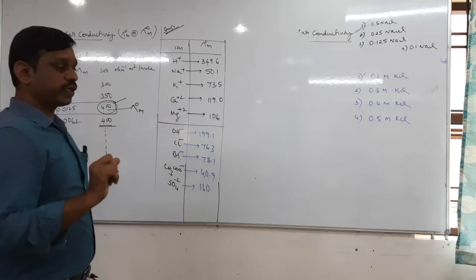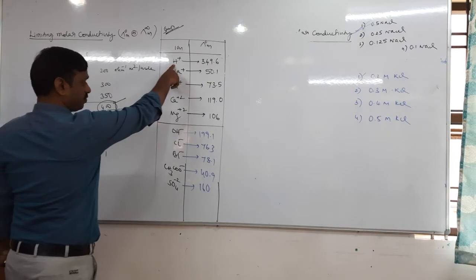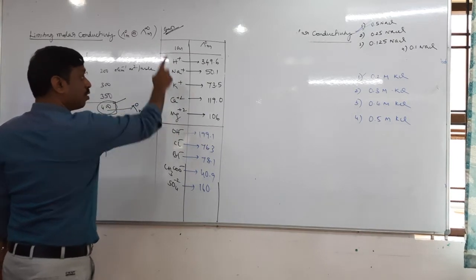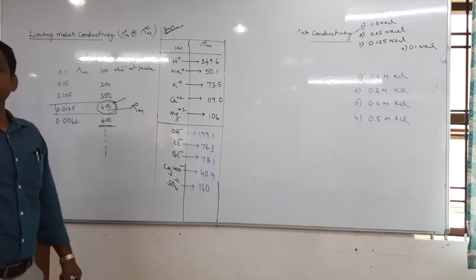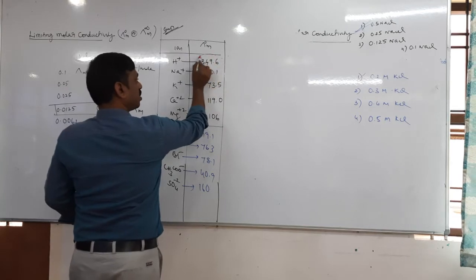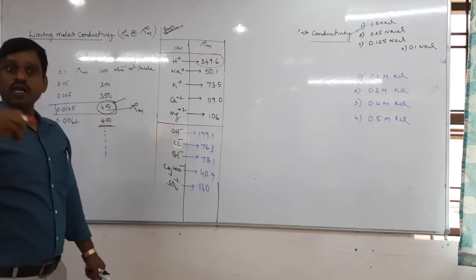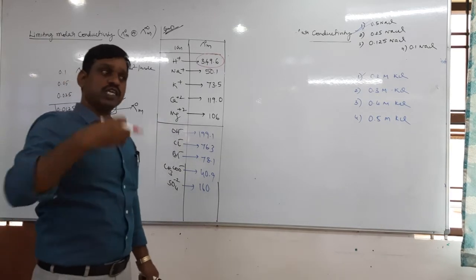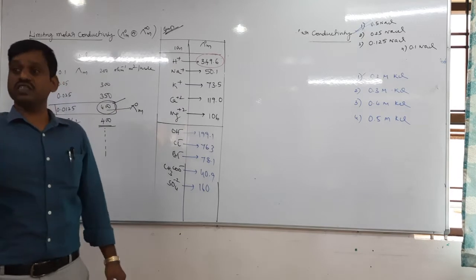Another question is like this: H plus is a cation, OH minus is an anion. Among cations, which cation has the highest limiting molar conductivity? Very, very important: if any compound produces H plus ion, its limiting molar conductivity tremendously increases.